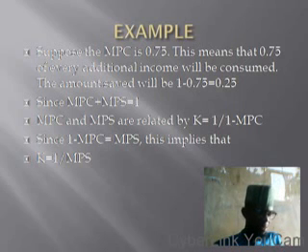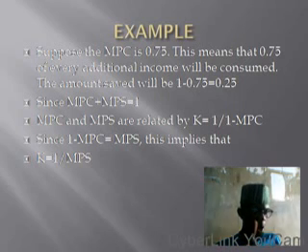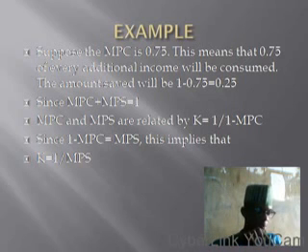Now, since MPC plus MPS is equal to 1, as I've said, when you add them together they give you 1. MPC and MPS are related by the multiplier, K is equal to 1 over 1 minus MPC. Since 1 minus MPC is equal to MPS, this implies that K, our multiplier effect, is 1 over MPS. And that is where we stop today.